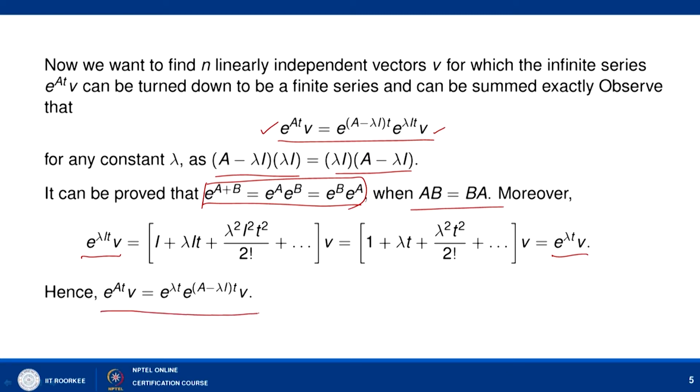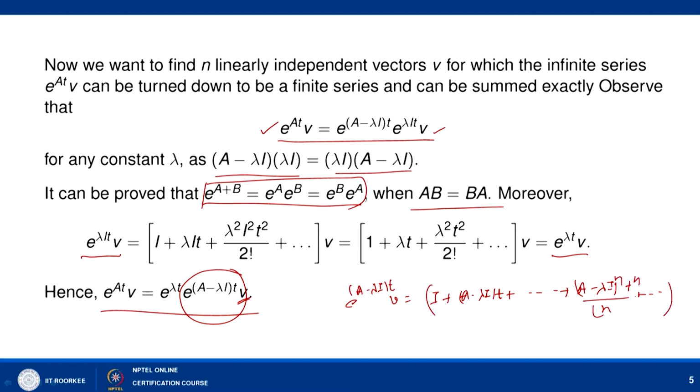So, it means that e to the power A t v is equal to e to the power lambda t into e to the power (A minus lambda I) t into v. Now we will focus on this and try to find the vector v such that e to the power (A minus lambda I) t into v, which is (I plus (A minus lambda I) t plus and so on, (A minus lambda I)^n t^n upon factorial n and so on) into v, can be truncated into finitely many terms.